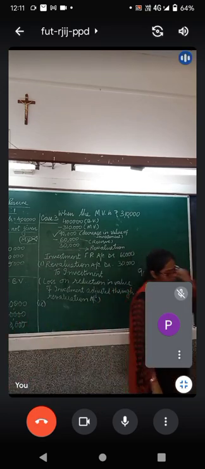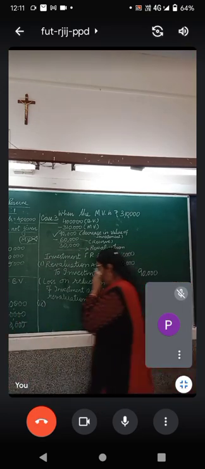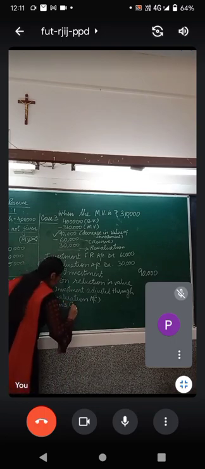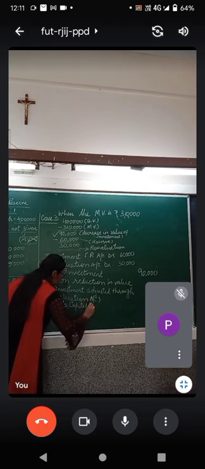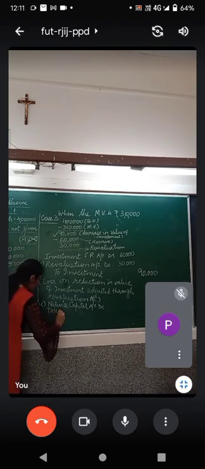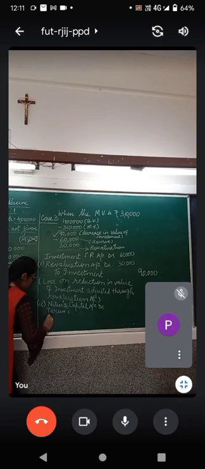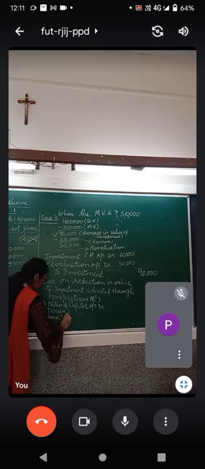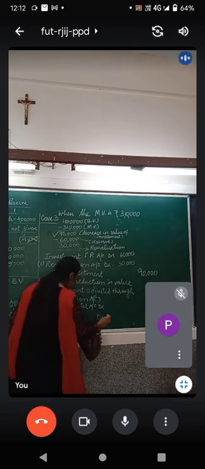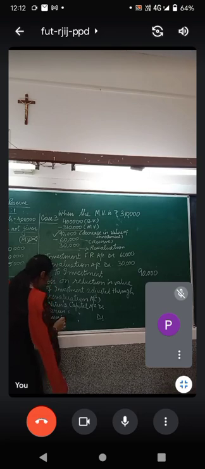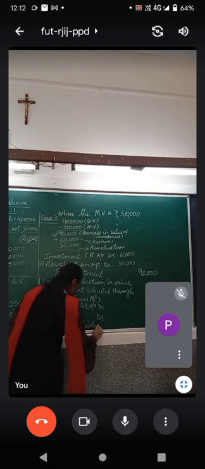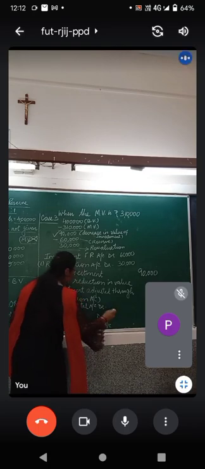And how will this appear? Nitin's account debit, Tarun's account debit, Amar's account debit, to revaluation account.